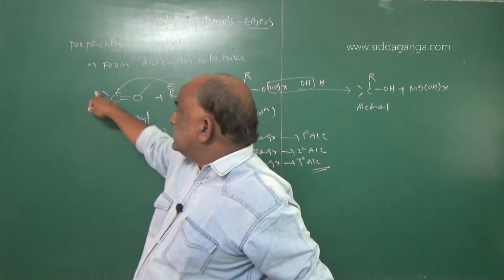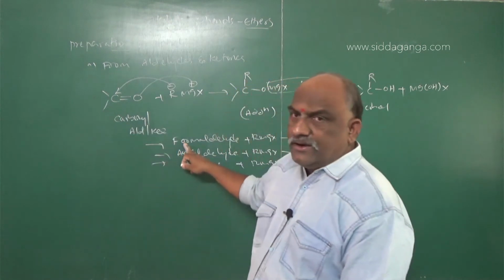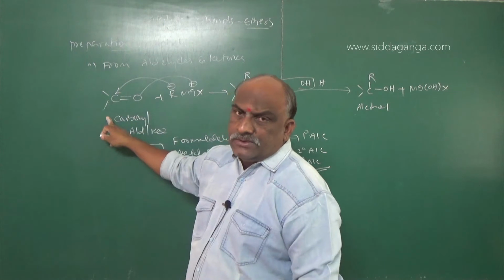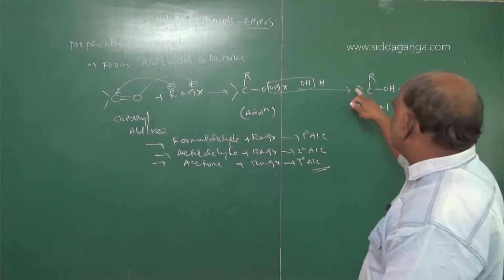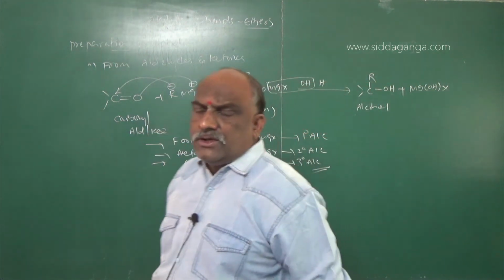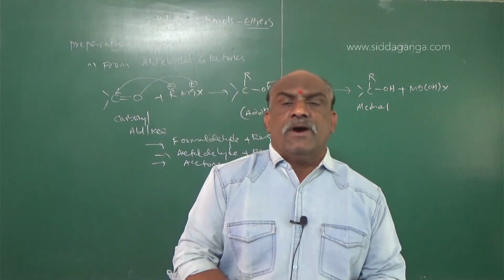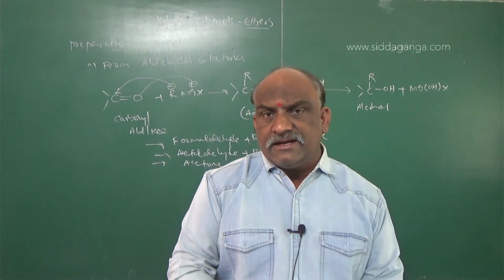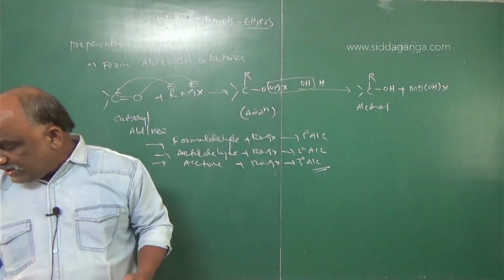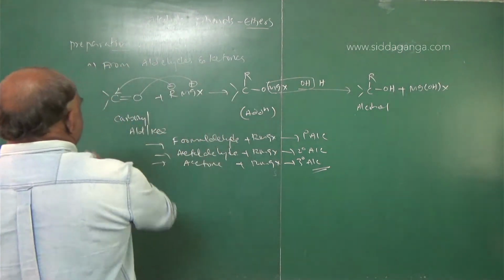The two valencies are satisfied by hydrogens: formaldehyde. One hydrogen and one methyl group: acetaldehyde. Two methyl groups: acetone, CH3, CH3, C, OH, R. R is an alkyl group, any one of the alkyl groups. So when Grignard reagent reacts with aldehydes and ketones, it gives rise to alcohols: primary, secondary, and tertiary alcohols. And next, the second one. The second one is also with aldehydes and ketones, that is reduction. Reduction it is.